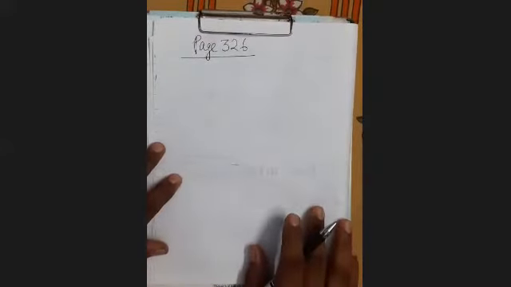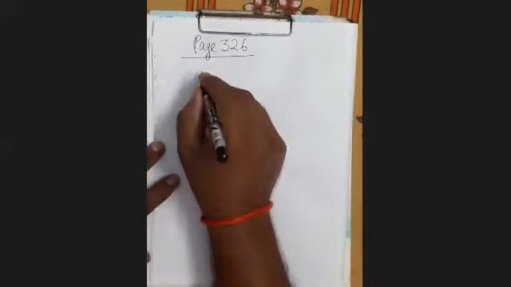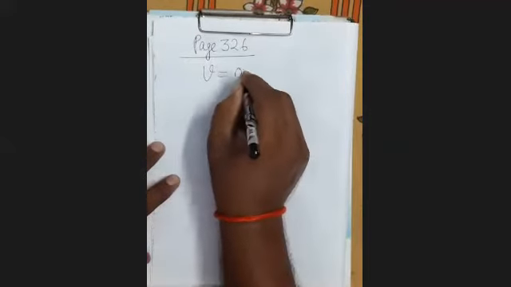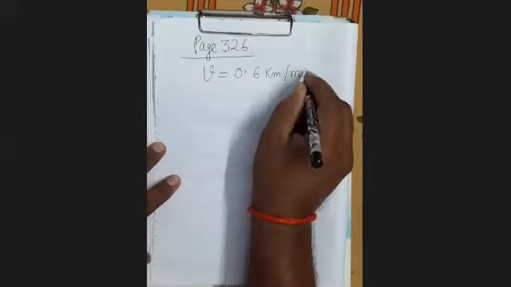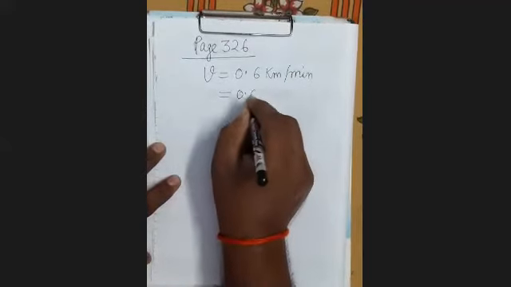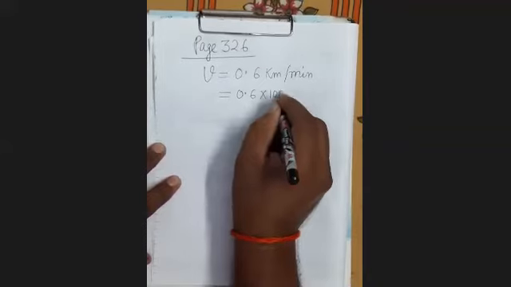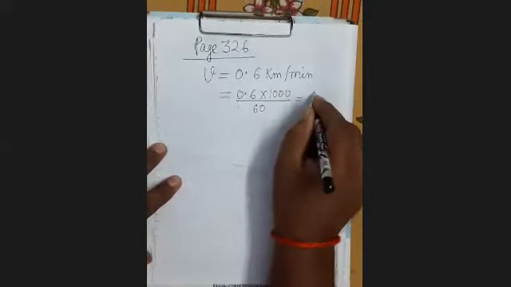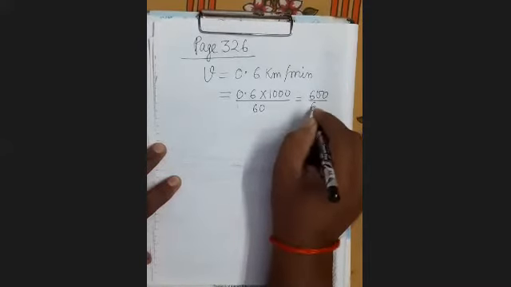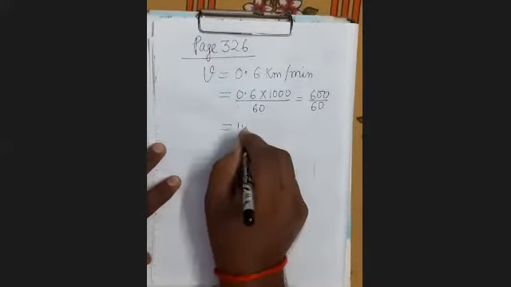A motorcyclist driving with a speed of 0.6 km per minute goes over a turn of radius of curvature 50 meter. Calculate the centripetal acceleration. So speed is given 0.6 km per minute. You can convert it into meter per second. Multiply by 1000, and 1 minute is 60 seconds. So it is equal to 600 upon 60, that is equal to 10 meter per second.